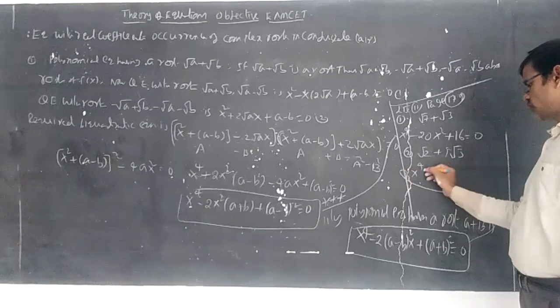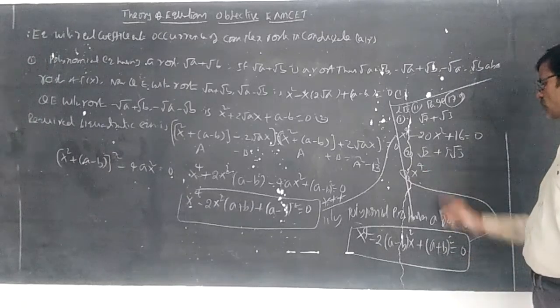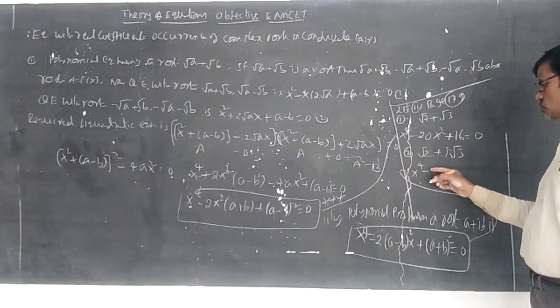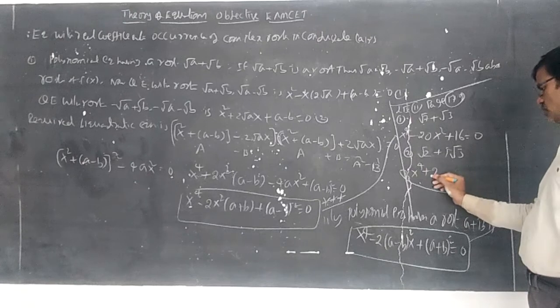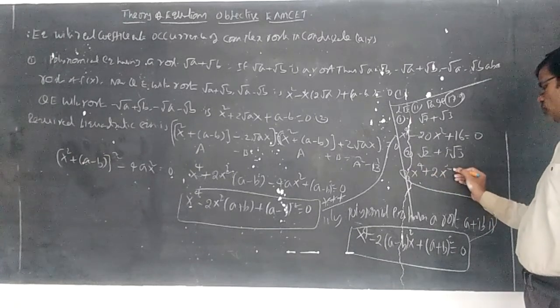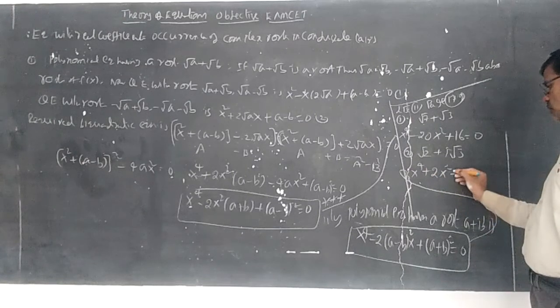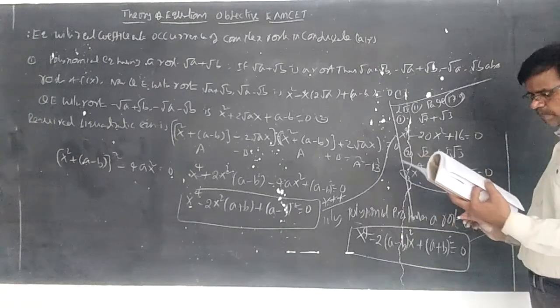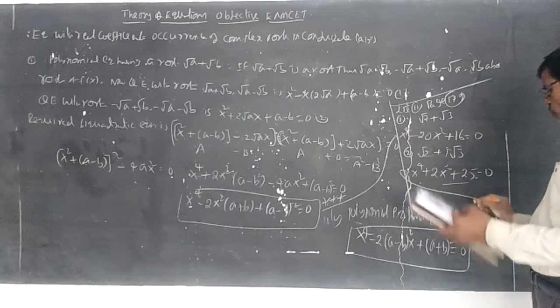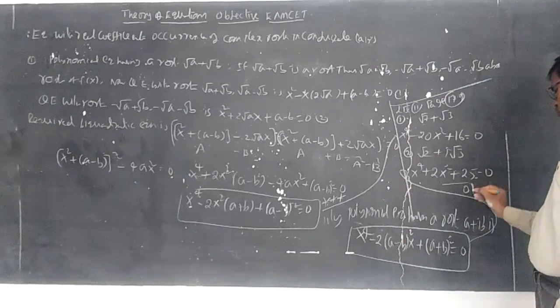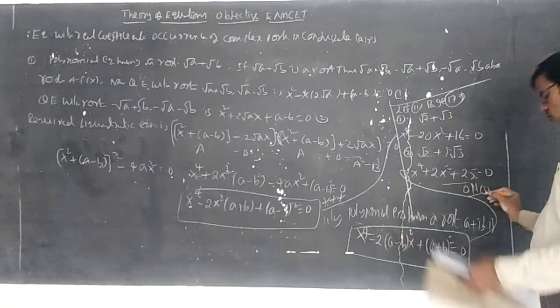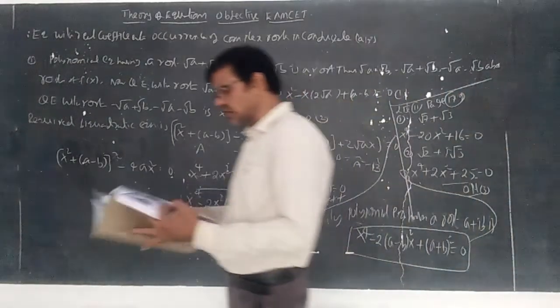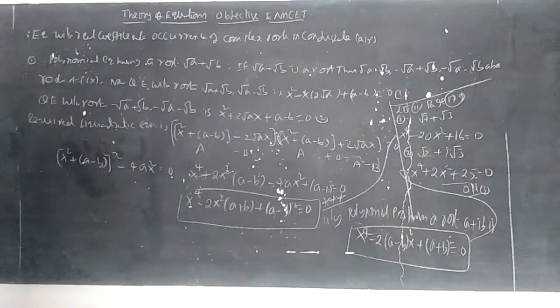You can write x power 4 minus 2 into (a minus b), that is 2 minus 3, so minus of minus becomes plus: x power 4 plus 2x square plus (a plus b) whole square, 2 plus 3 is 5, 5 whole square is 25. So both 1 and 2 are true here. So you can understand option 3 is the answer for the 11th question; it depends upon this concept.